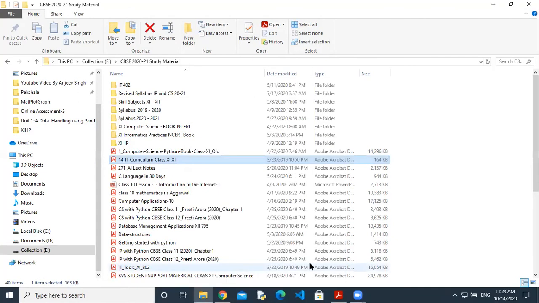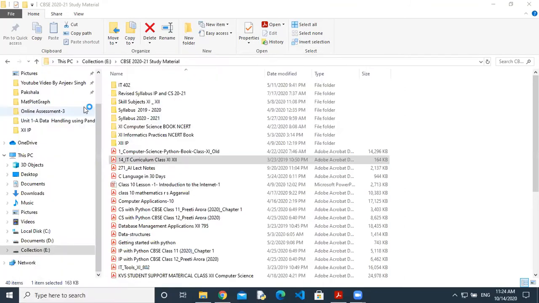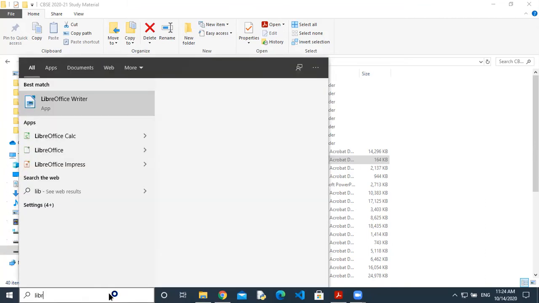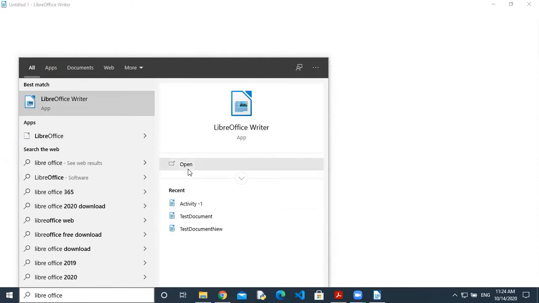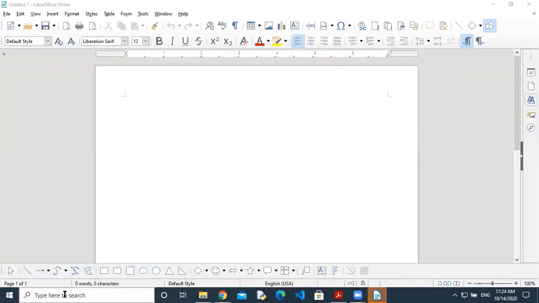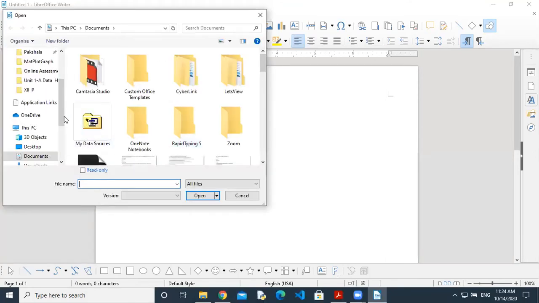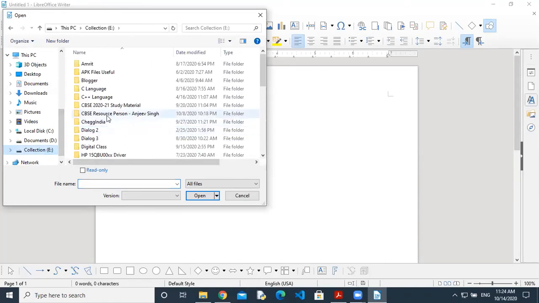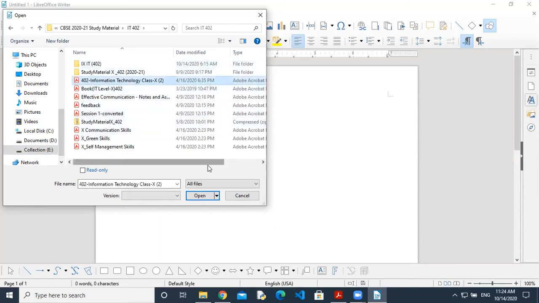So I will do one more thing. Wait, I'm not going to open it this way. I'm going to open LibreOffice on my computer. Let me open it. Okay, and not Writer. LibreOffice, it's installed on my computer. Instead of Writer, I'll go here, File, Open, and this time I'm going to select CBSE and IT, and suppose I'm going to open this one.